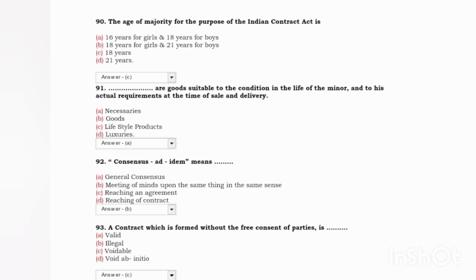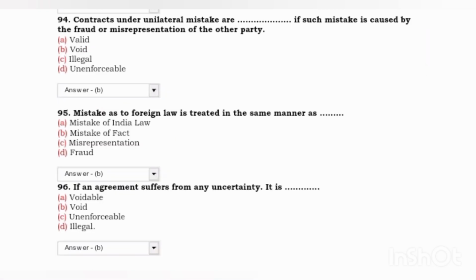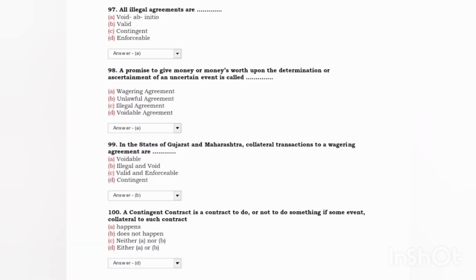Next, a contract which is formed without the free consent of the parties is? Answer was C, voidable. Next, a contract under unilateral mistake, or by fraud or misrepresentation of the other party, if such mistake is called? Answer was B, void. Next, mistake as to foreign law is treated in the same manner as? Answer was B, mistake of fact. If an agreement suffers from any uncertainty, it is? Answer was B, void. Next, illegal agreements are? Answer was void ab initio.